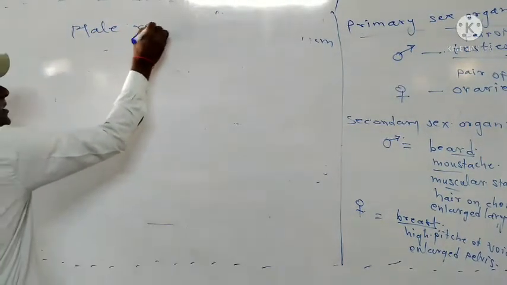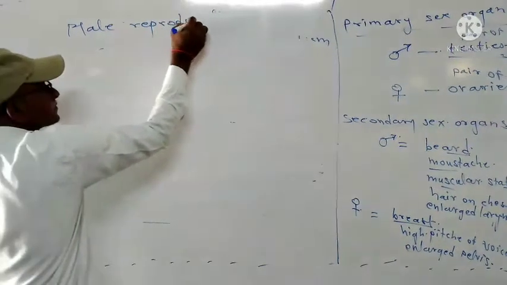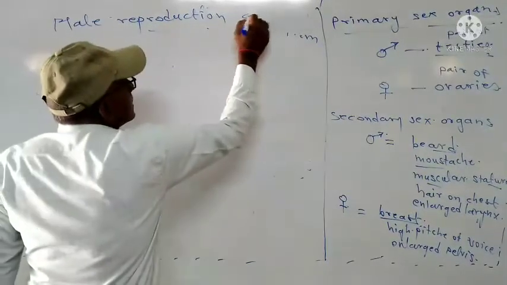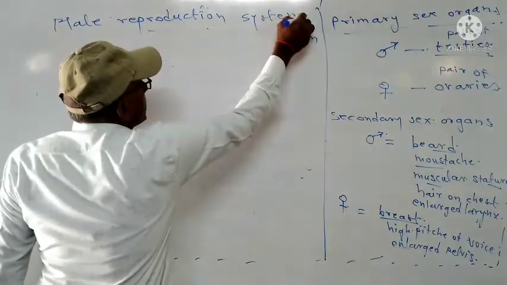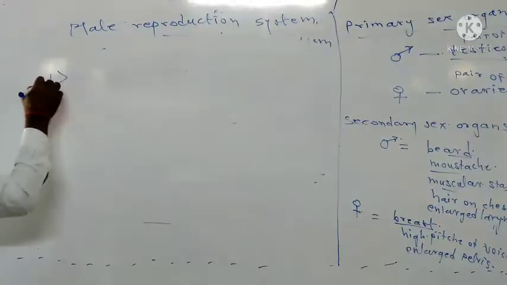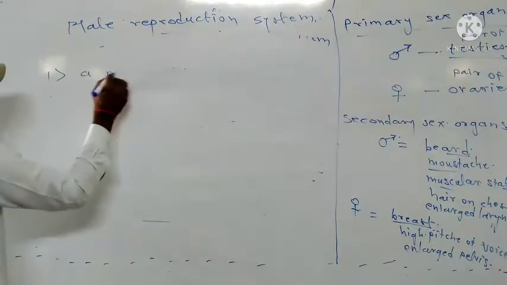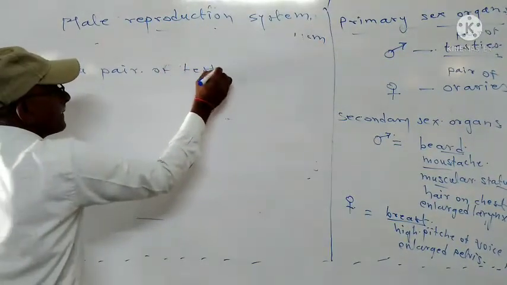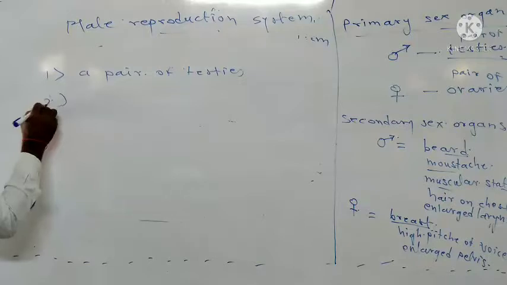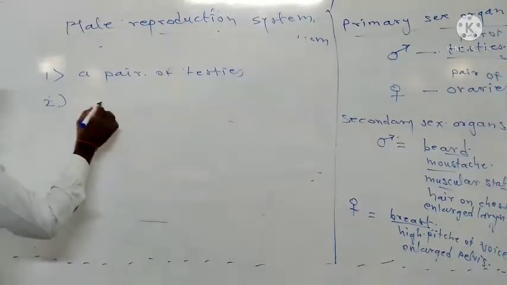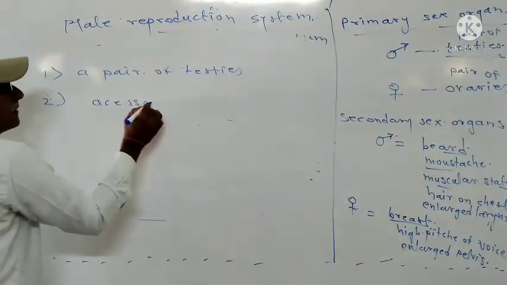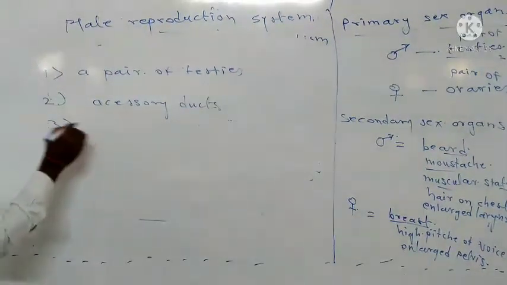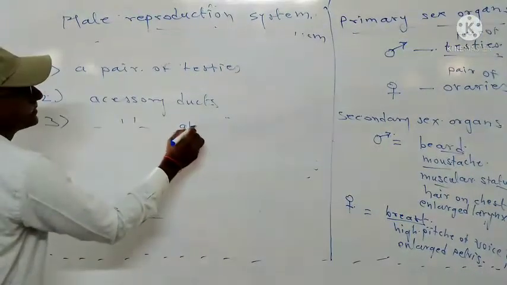In the male reproductive system, all the parts are mainly divided into three groups: a pair of testes, second is accessory ducts, and third is glands.